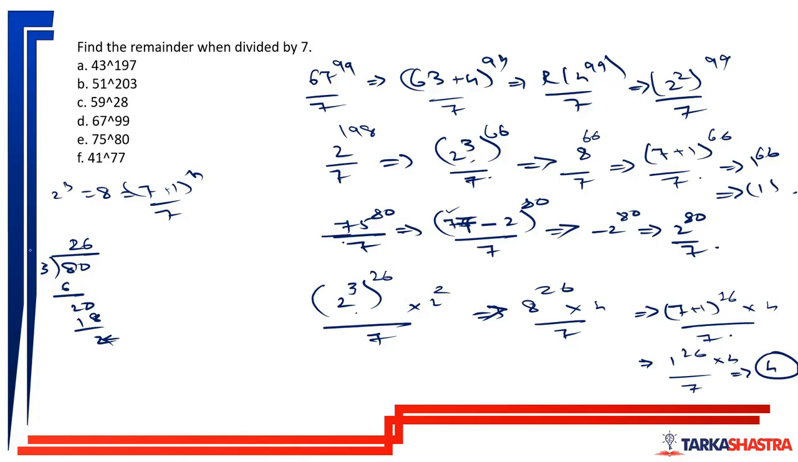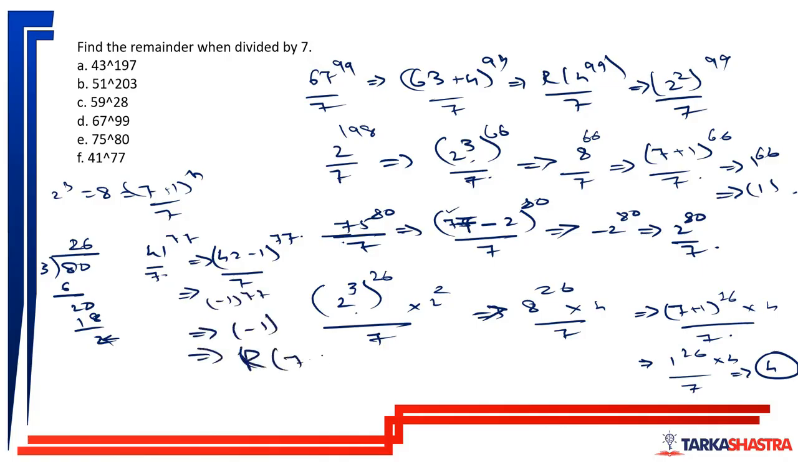And then the next one is very easy. 41 to the power 77 can be written as 42 minus 1 to the power 77 divided by 7. We'll leave a remainder of minus 1 to the power 77, which is nothing but the remainder of minus 1, which means the remainder would be actually 7 minus 1, which is 6. Okay, the remainder is actually 6.